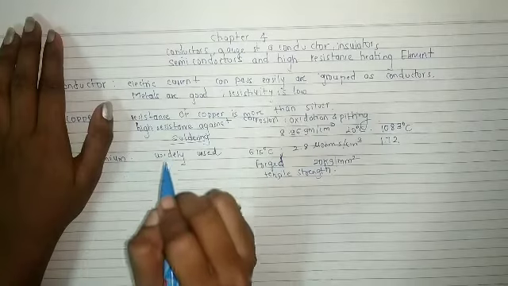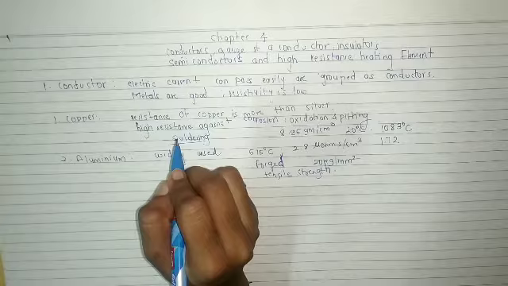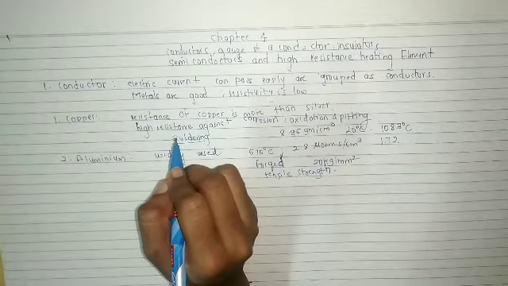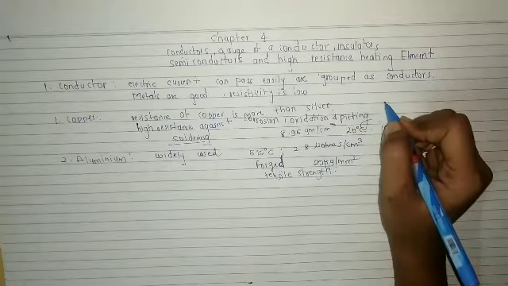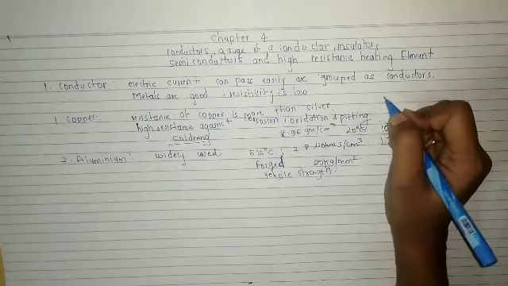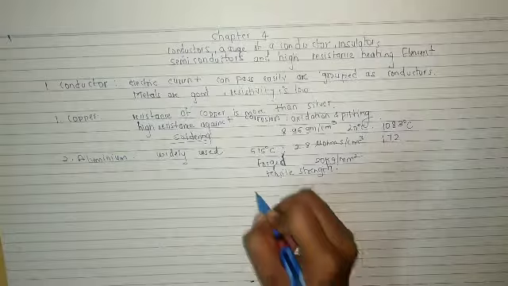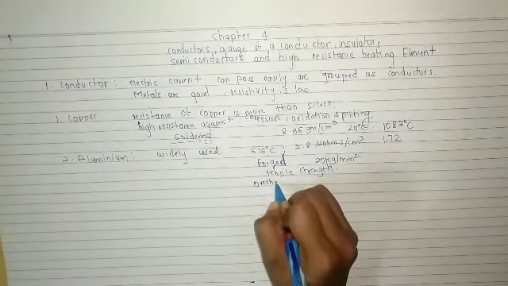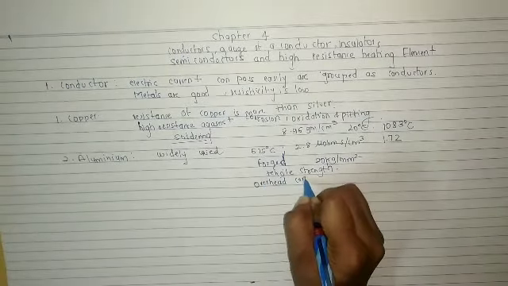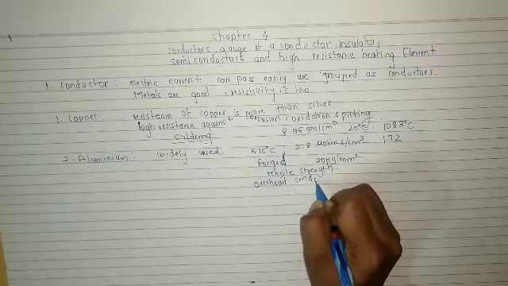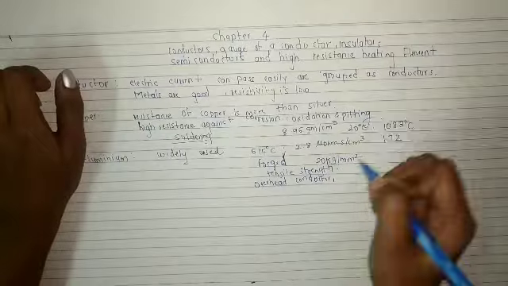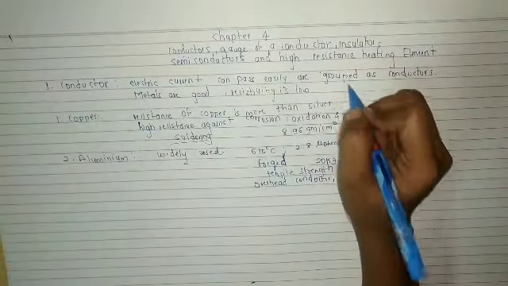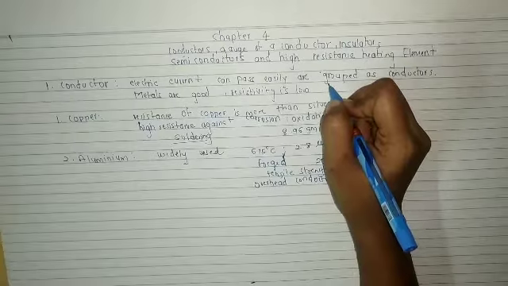So whenever there is tension on this material, it will not break easily. So aluminium is used for overhead conductors, and for bus bars, cables, flexible wires, etc.